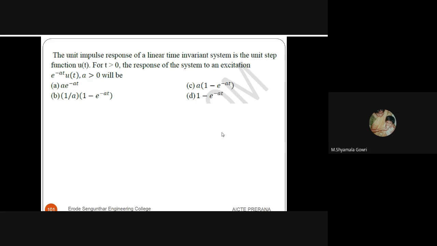While taking the inverse Laplace, 1 by a is a constant. The inverse Laplace of 1 by s is 1, and of 1 by s plus a is e power minus at. Option B is the right answer.